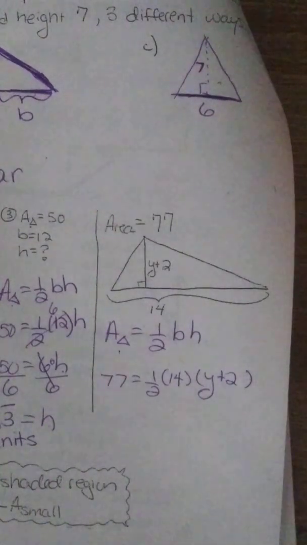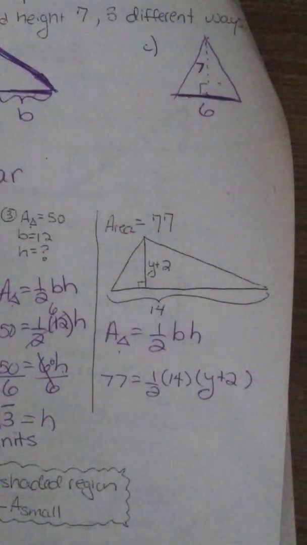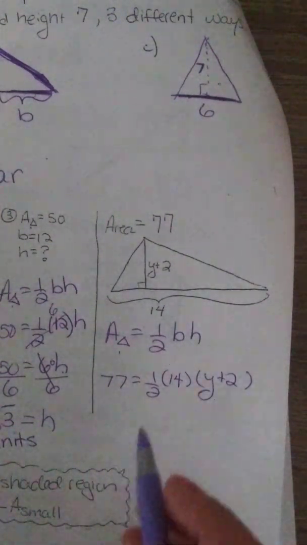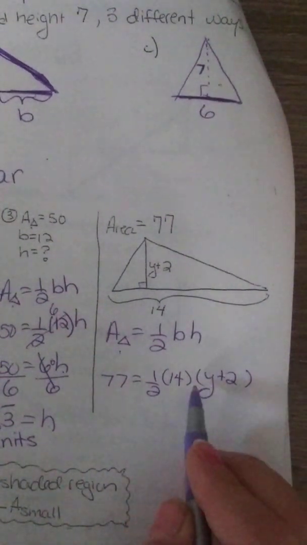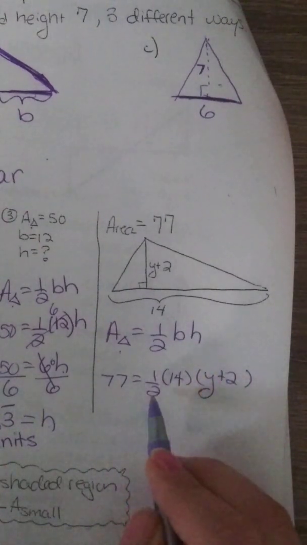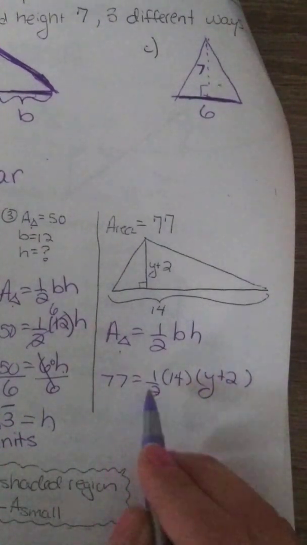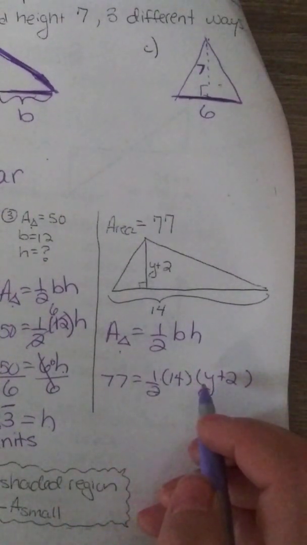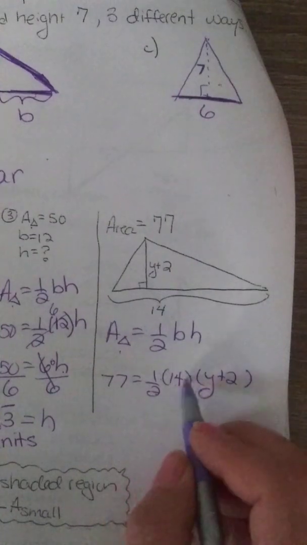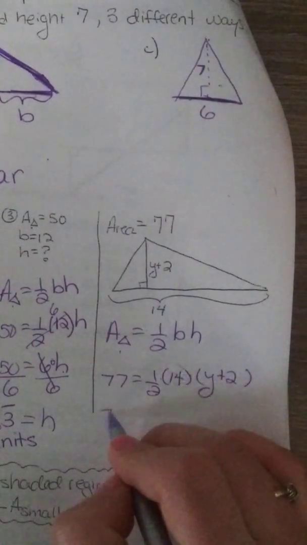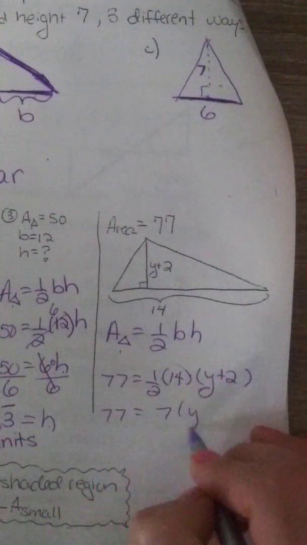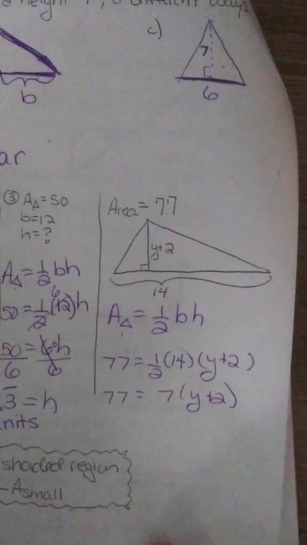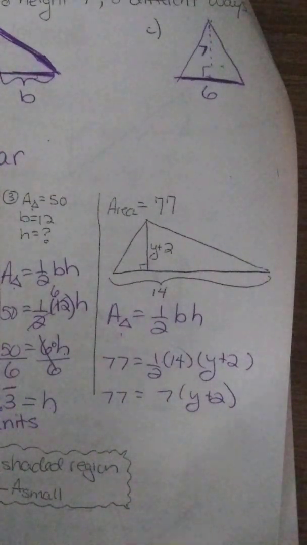We can handle that. So if you remember from the solving section, I didn't go through the checklist last time, but parentheses first. Do I have parentheses? I do, and I have this in parentheses also. Can I do 1/2 of 14? This is all multiplication. Times, times, times. Multiplication is commutative. I can change the order. So let's just simplify this. 1/2 of 14 is 7. And again, math is wonderful because there's more than one way to do it. So right now I'm just going to stick with my checklist. So I'm still doing the parentheses step.